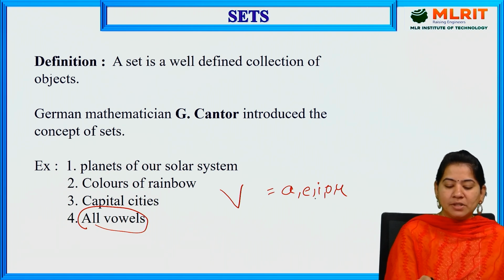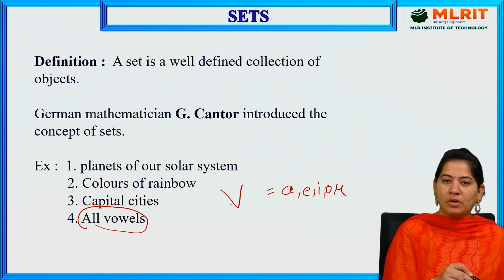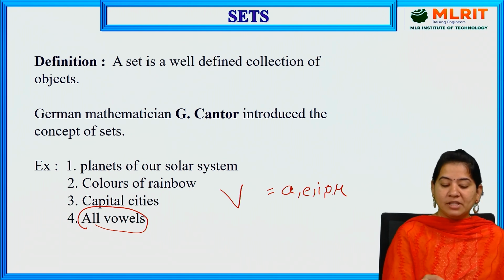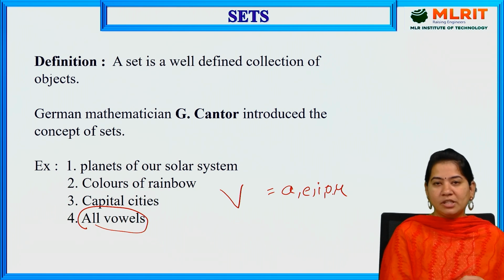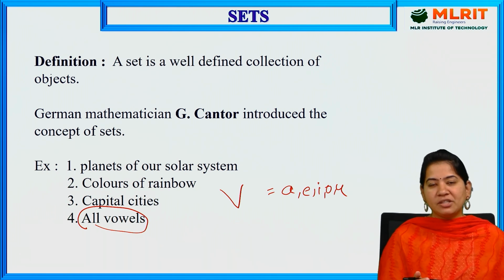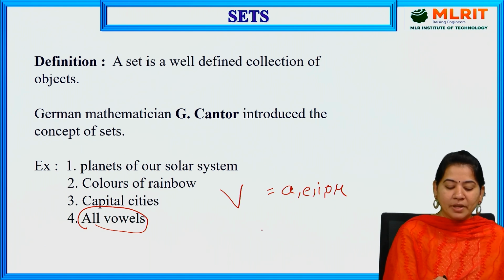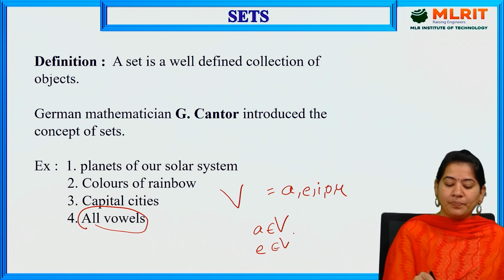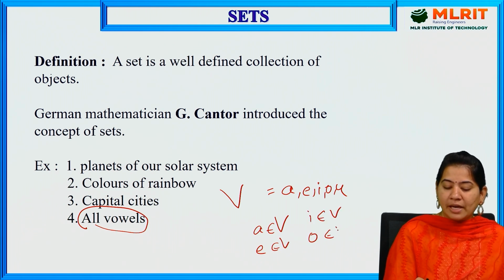Now A is a member of V, E is a member of V, I is a member of V, O is a member of V, and also U is a member of V. In symbolic representation, A belongs to V, E belongs to capital V, I belongs to capital V, O belongs to capital V, U also belongs to capital V.